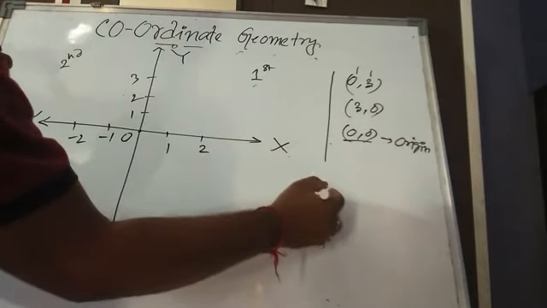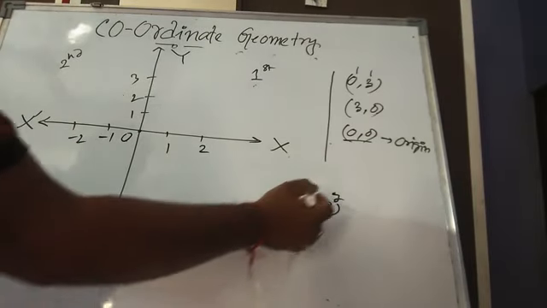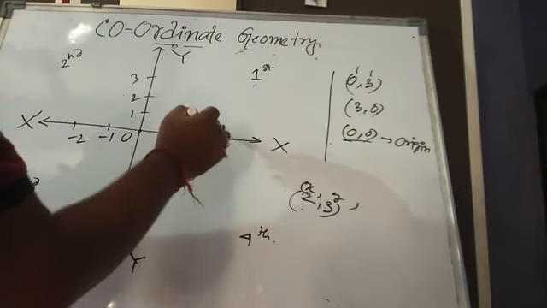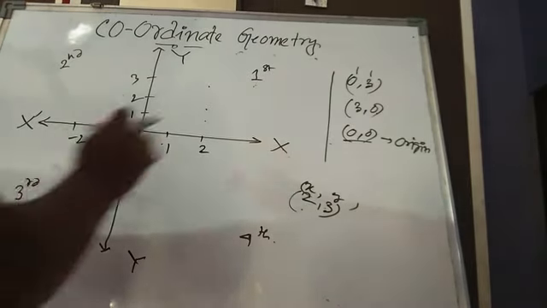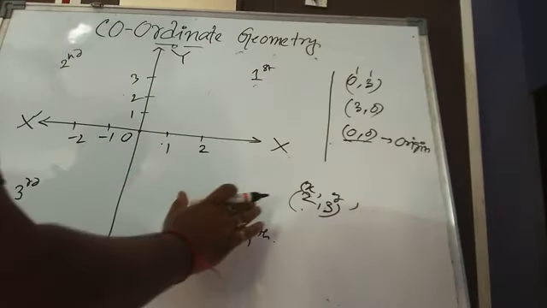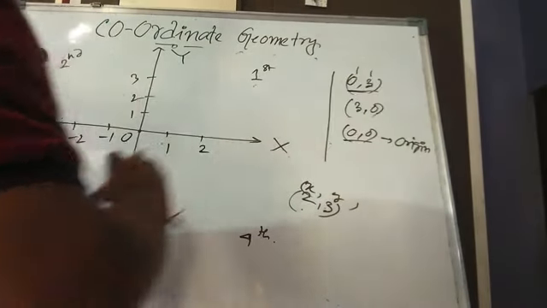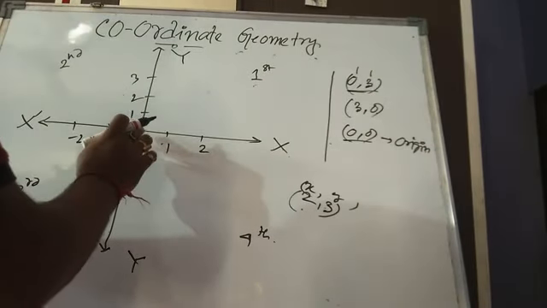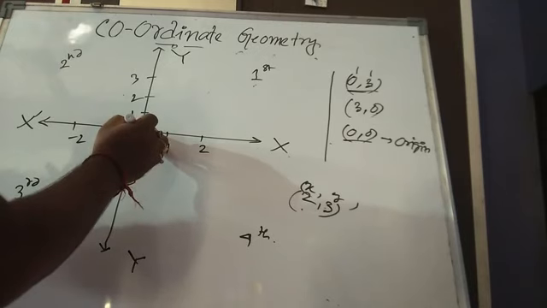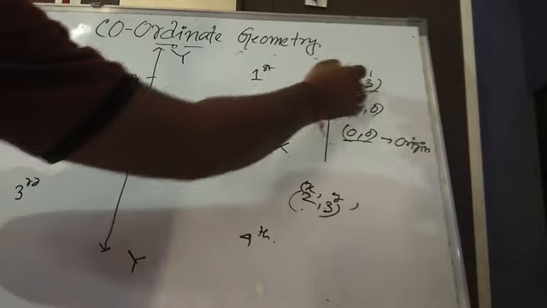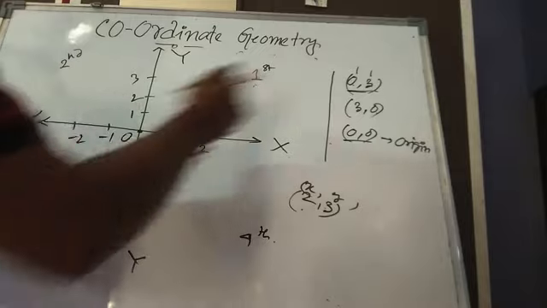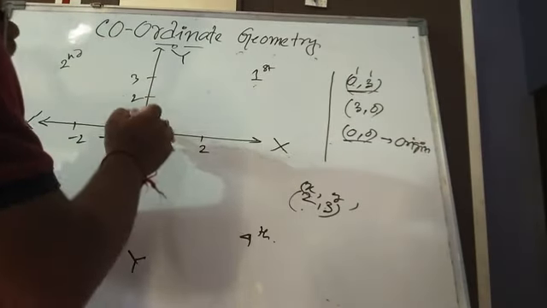This is the value of x, this is the value of y. So if x is 2, then 1 2, then y is 3, so 1 2 3, we will go this way. But what will happen if we have a value like 0 comma 3? Since the value of x is 0, you cannot go anywhere, because 0 is at the origin, where x and y are both 0. You cannot go right side, you cannot go left side. Then you go for the next value, 3, so 1 2 3.